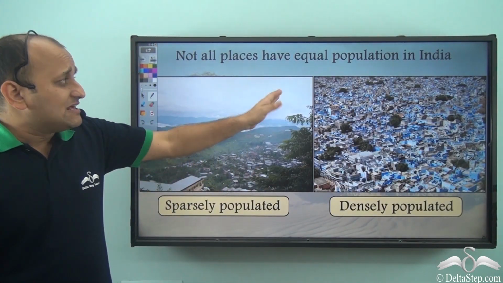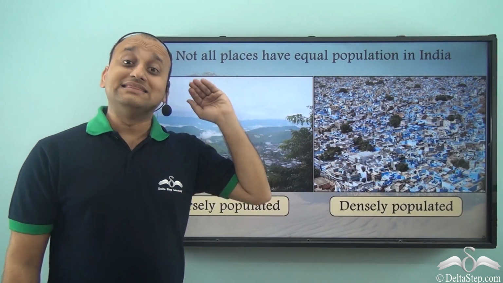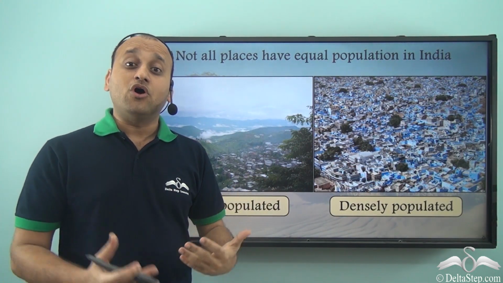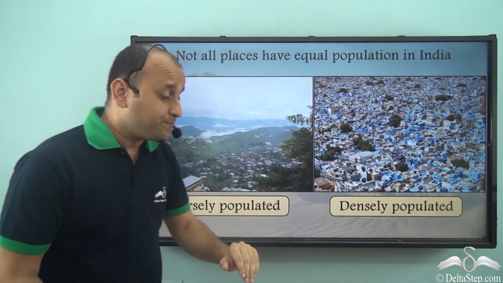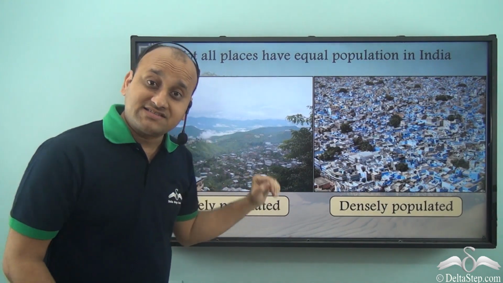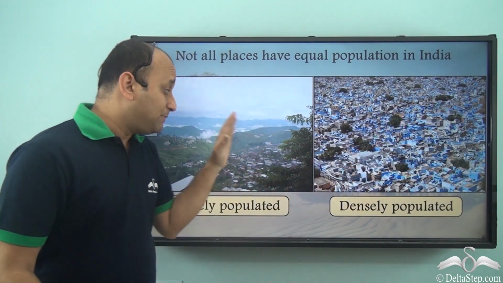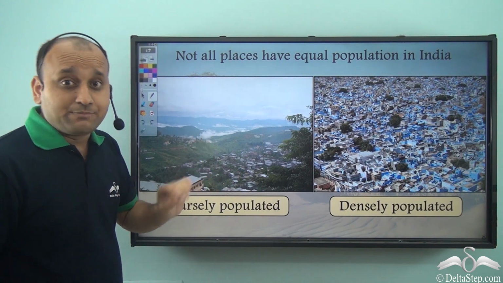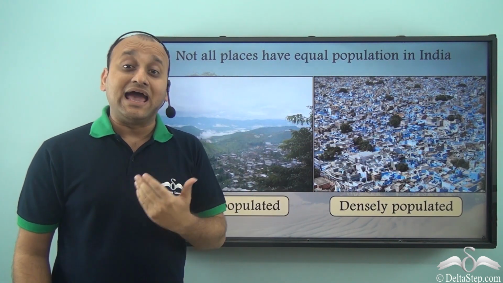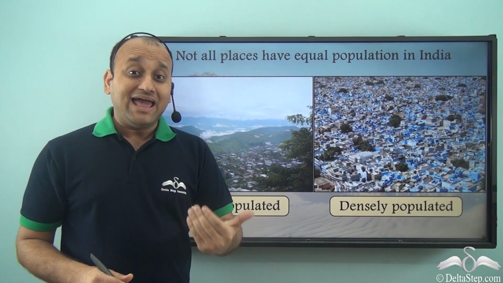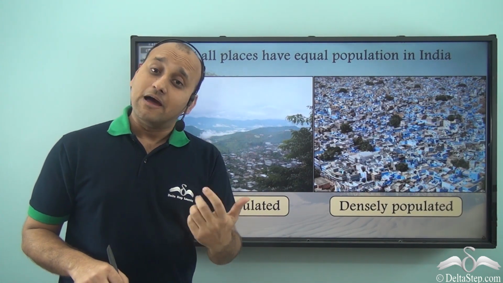Now, not all places have equal population in India. In an area such as this, in the same unit of land, many more people live. So such areas are densely populated, while such areas are sparsely populated. Or we can say that places such as these have high population density. By high population density, we mean that in one unit of land, a high number of people live.